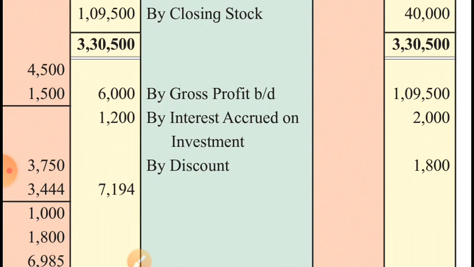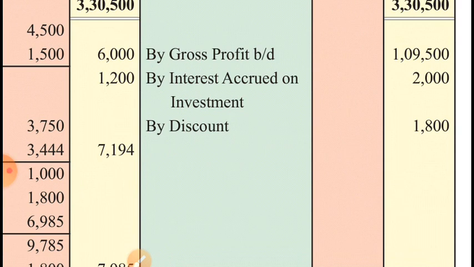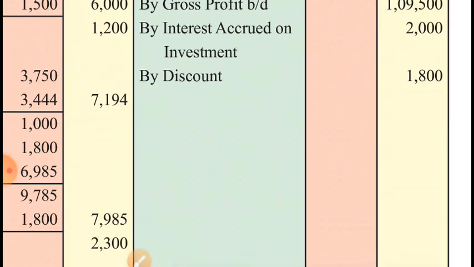Then interest, the indirect income, even though it is not received, it will be received in the next year, but it is of this year, so it must be credited to this year's profit and loss account. And also the discount we earned during the year. Money saved is money earned, isn't it? That's why it is also treated as income of this year, indirect income.